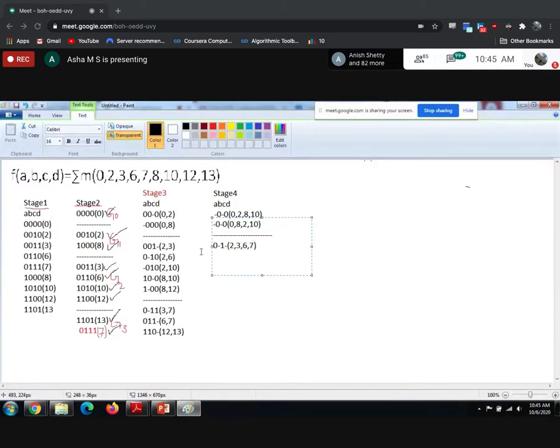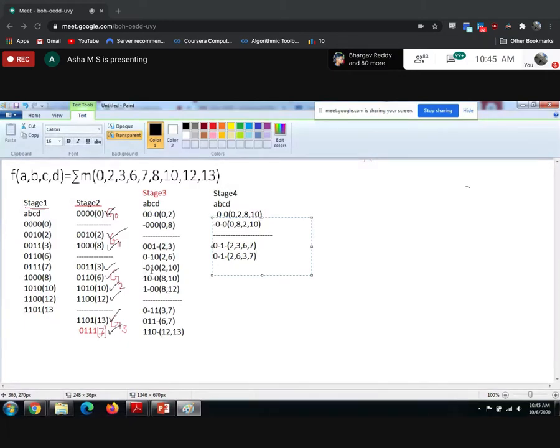So 2, 3 is done. Next, 2, 6. Is it possible for me to compare 2, 6 with here? Here I have hyphen in the variable B. If you take the combination 3, 7, you have the hyphen in the second place. Check the other variables. D is varied. Correct, right? So I can combine 2, 6 with 3, 7. So what you will be getting? 0 hyphen 1 hyphen. So what I combined now is 2, 6, 3, 7. So this is done.